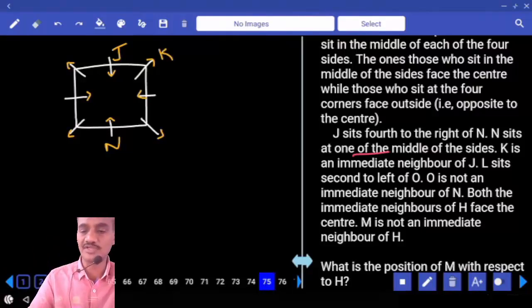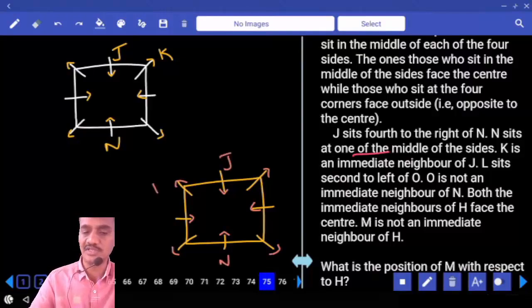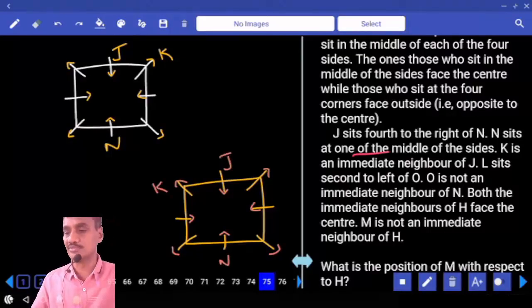K can be to the left hand side of J or to the right hand side. Hence we have the second possibility as well. Now according to the second possibility, the persons at the center are facing towards the center and the corners are facing away from the center. Now N is here, J is here, K is here. K is an immediate neighbor of J.